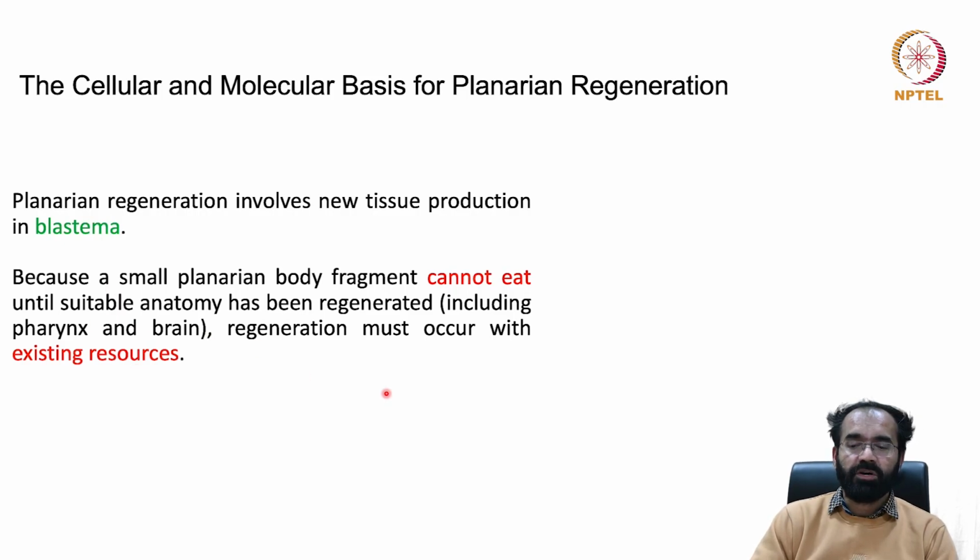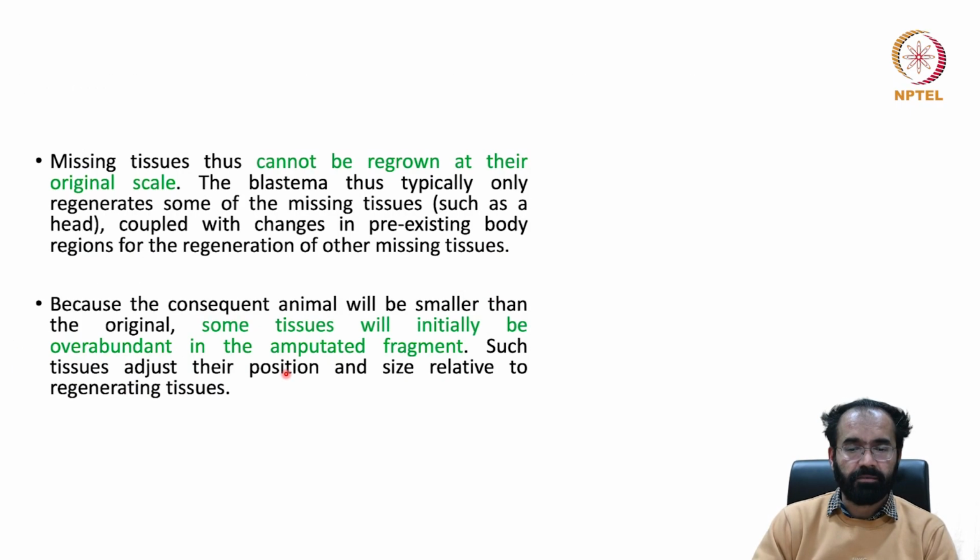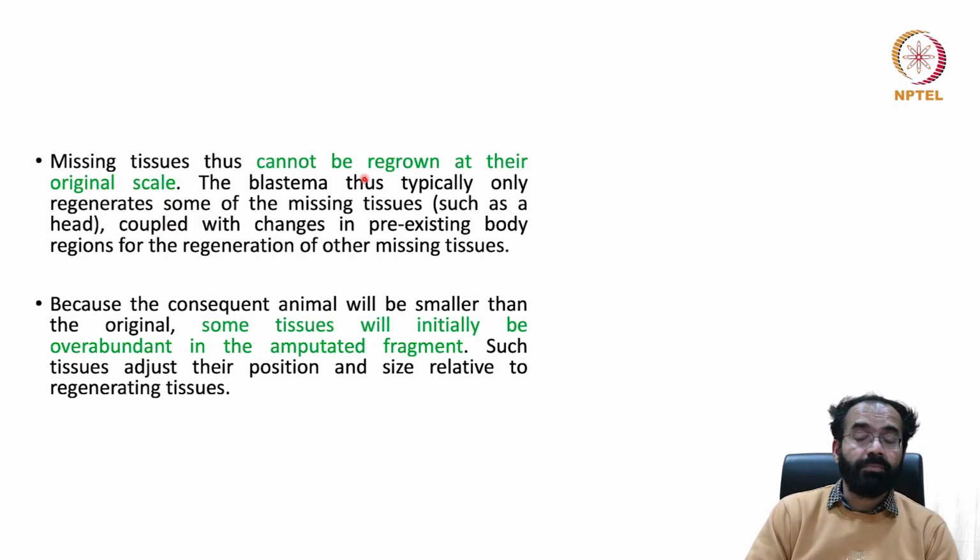A small Planarian body fragment cannot eat until suitable anatomy has been regenerated, including pharynx and brain. What if the broken fragment of Planaria doesn't have a mouth? It cannot eat, right? So there is no food supply. So until the mouth is developed, it has to continue to survive on the available resources in the form of glycogen, proteins, lipids, etc. in its body. Missing tissues thus cannot be regrown at their original scale, but will form in a miniature form.